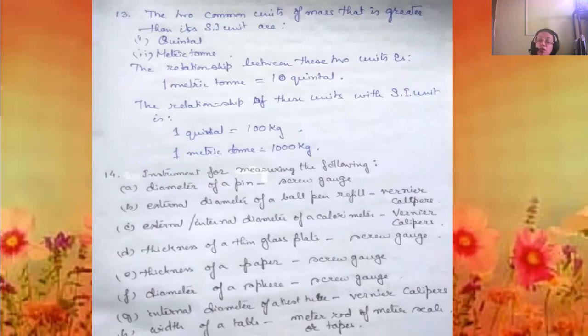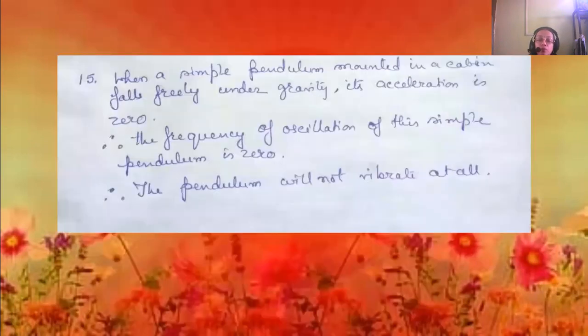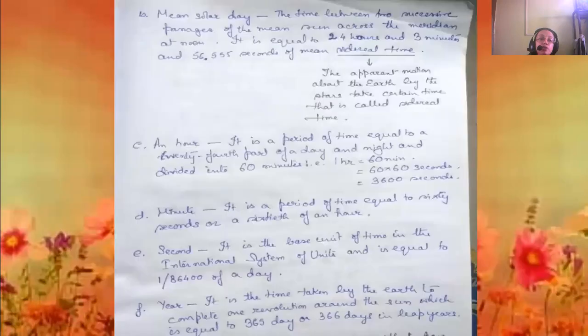The width of the table is measured by a meter rod, meter scale or tape. That plain tape we use to measure cloth can also measure the width of the table. So we are moving to the next question.